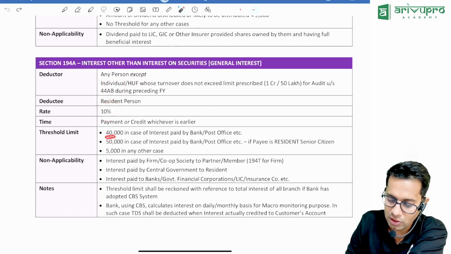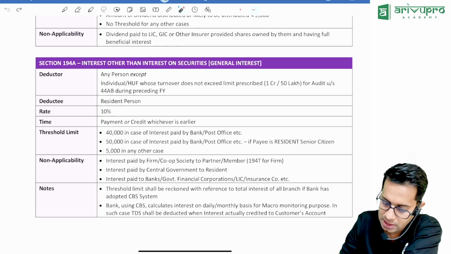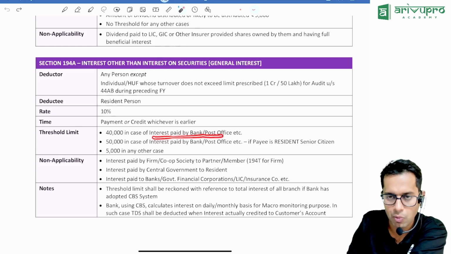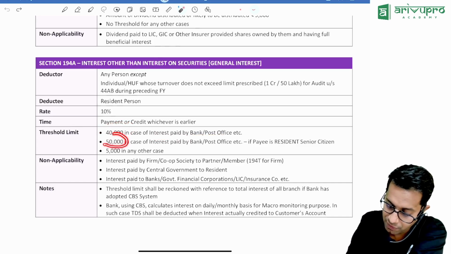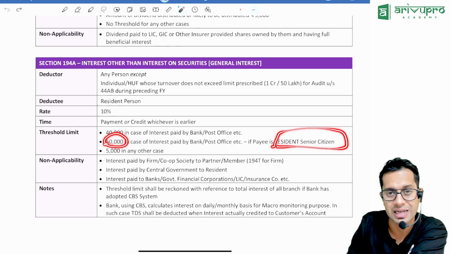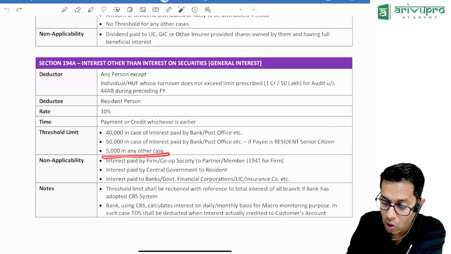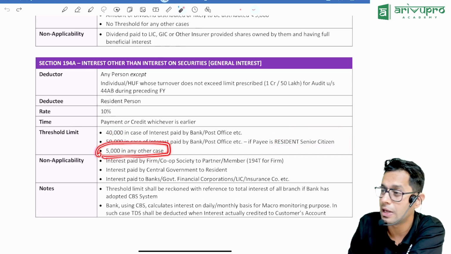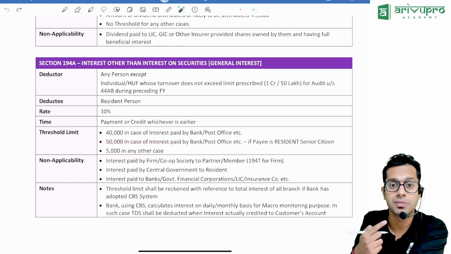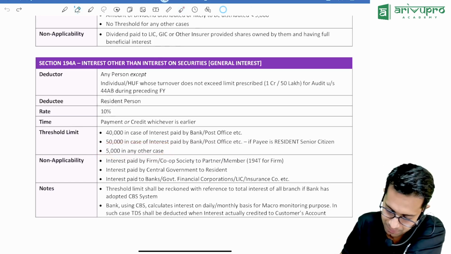Threshold limit 40,000 rupees. If interest is paid by bank or post office, the limit is 40,000. It is 50,000 rupees if the interest is paid to senior citizen, and in all other cases, if I have taken money from someone and I'm giving interest to him, if the interest is more than 5,000 rupees, I will have to deduct TDS provided my books of accounts are subject to audit because I am an individual.